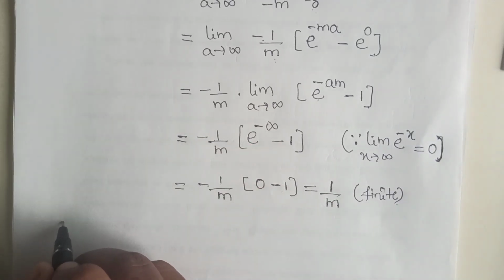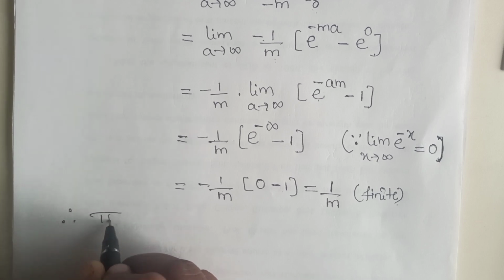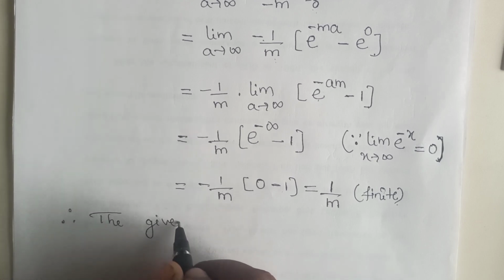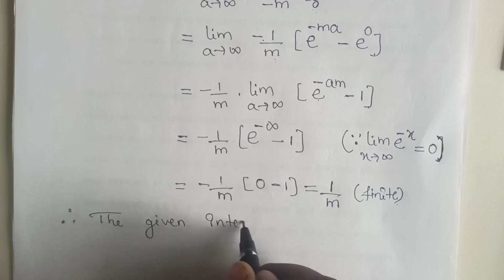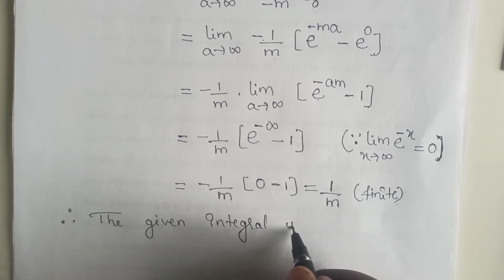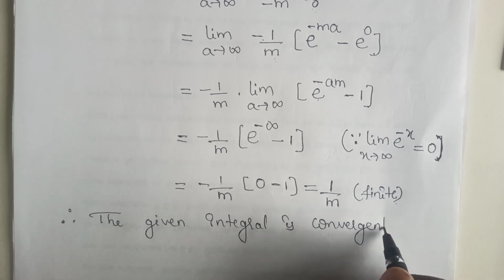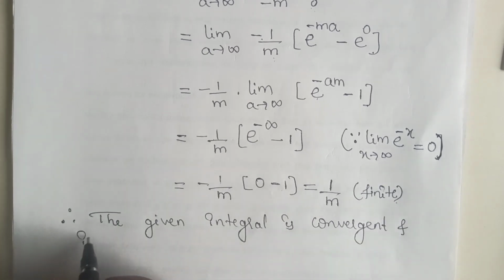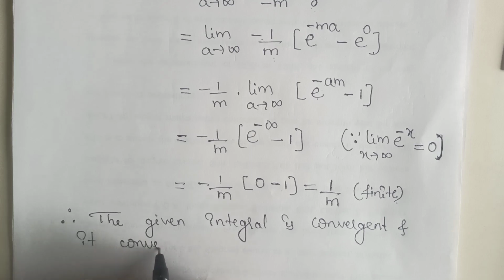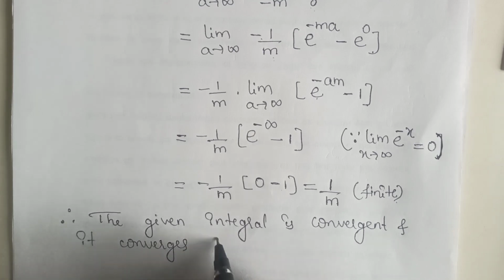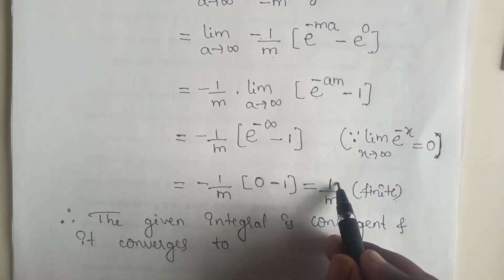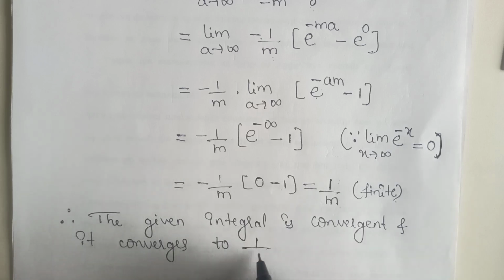So therefore the given integral is convergent, and so it converges to this value 1 by m. It converges to 1 by m.